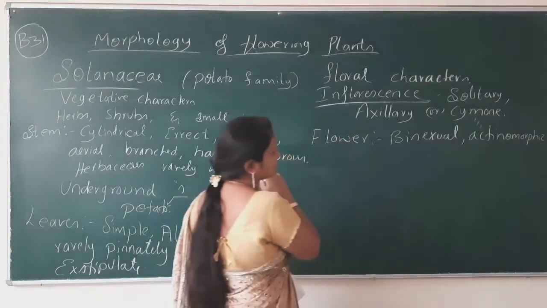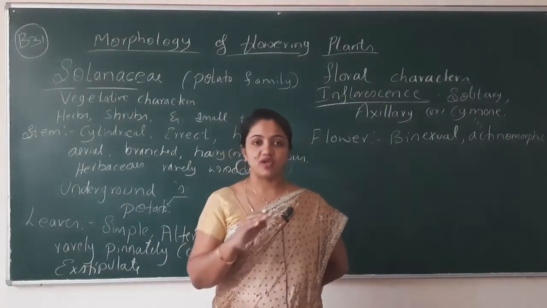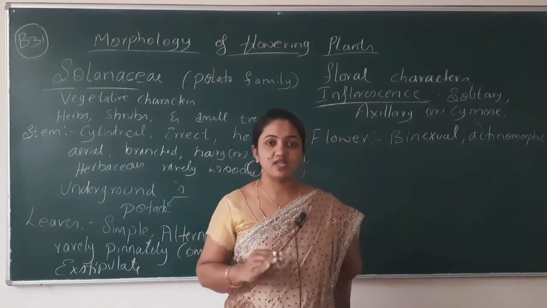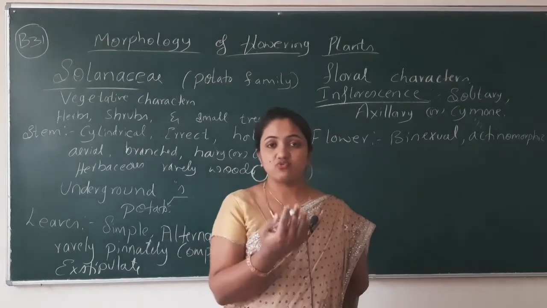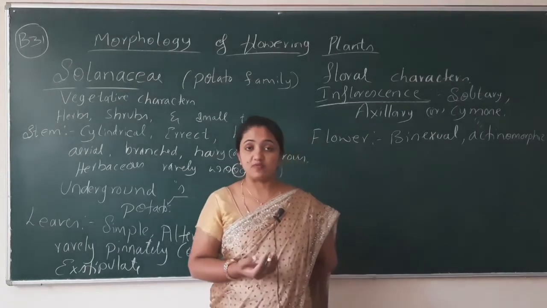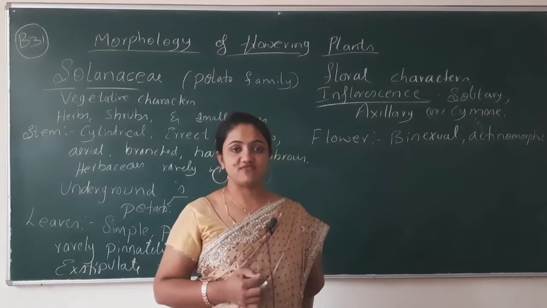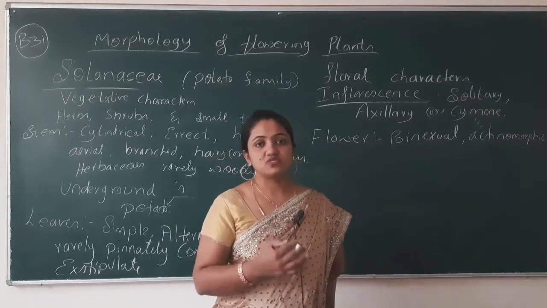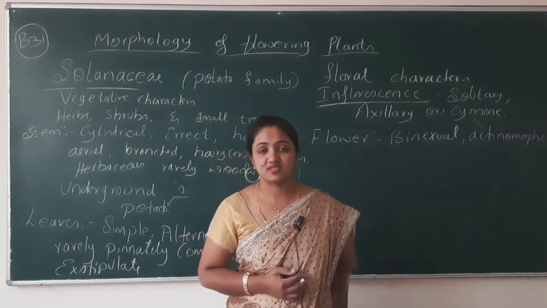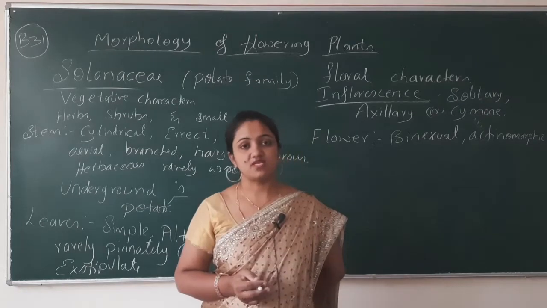Actinomorphic means the flower can be cut from any plane. If you cut the flower, you will get two equal halves. It means it is radially symmetrical. That's why it has been given the name actinomorphic. Bisexual means both the sex organs, male and female reproductive organs, are present in the flower.